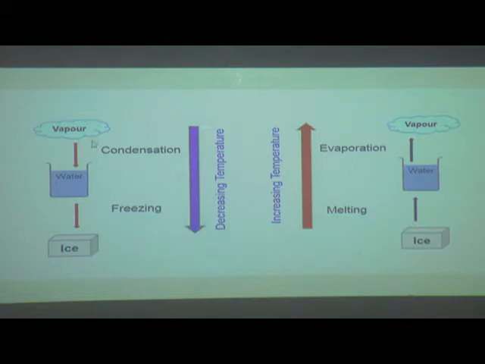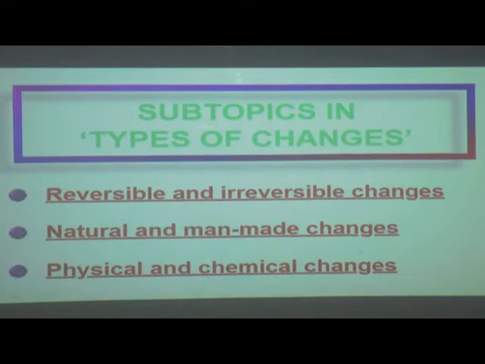On decreasing temperature, vapor changes to water, and this process is known as condensation. When water, on decreasing temperature, changes to ice, it is called freezing. So this is the change in state of the three forms of water on increasing and decreasing temperature.